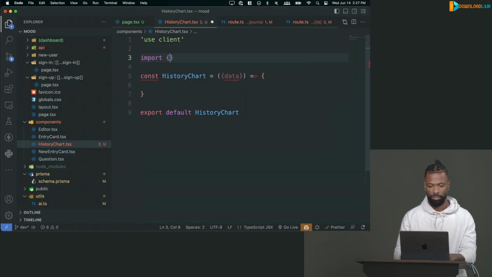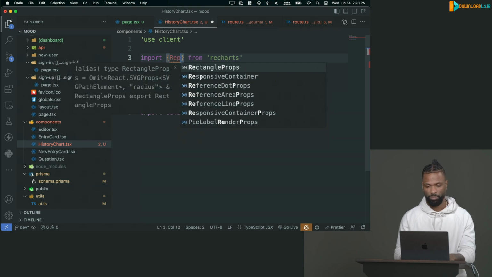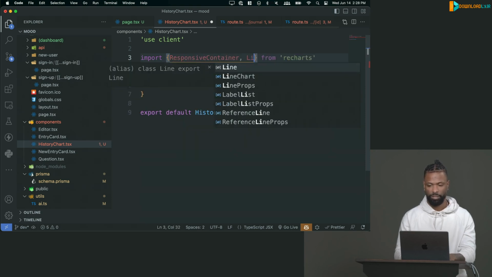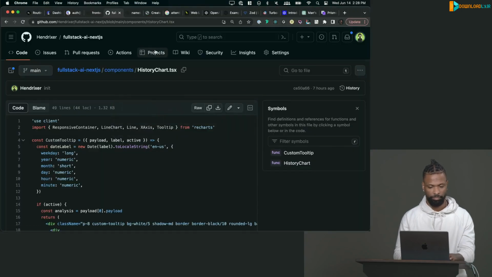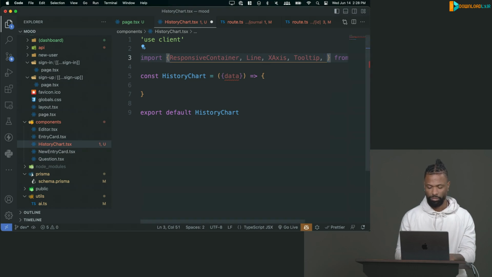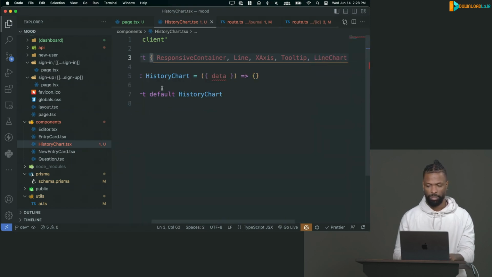So we'll do that. Import from recharts the responsive container, we got the line, we got the x-axis, we got the tooltip. What else did we need? Line chart. Yeah, that was the last one, line chart. Cool, okay, we got that.